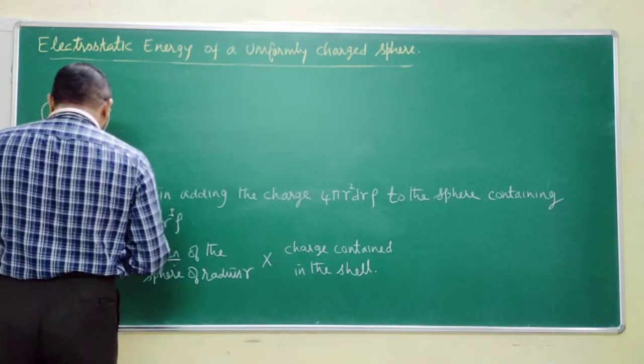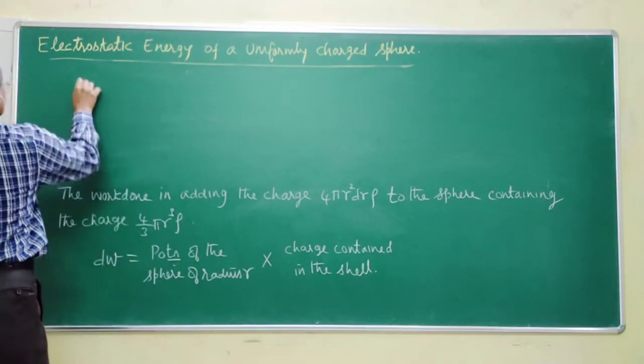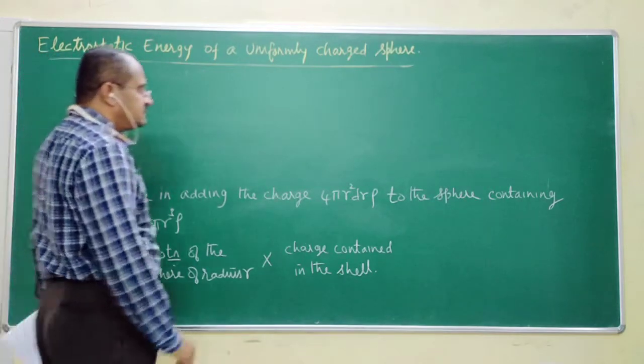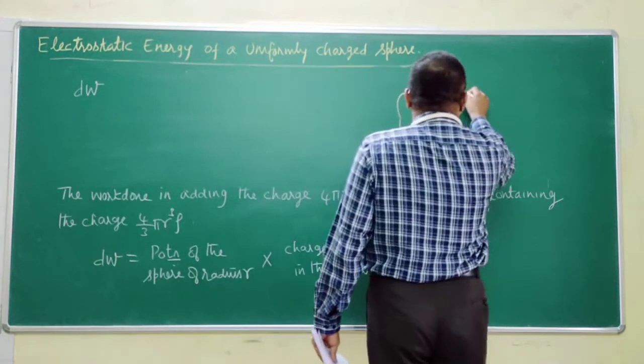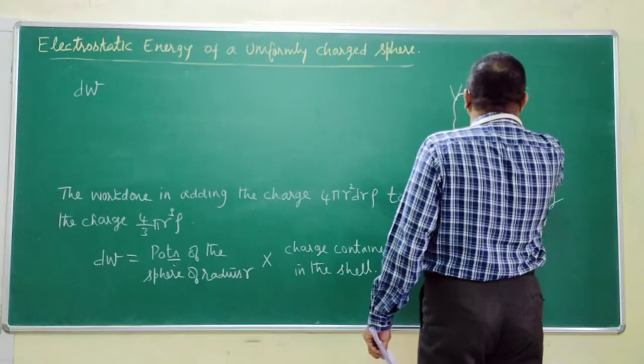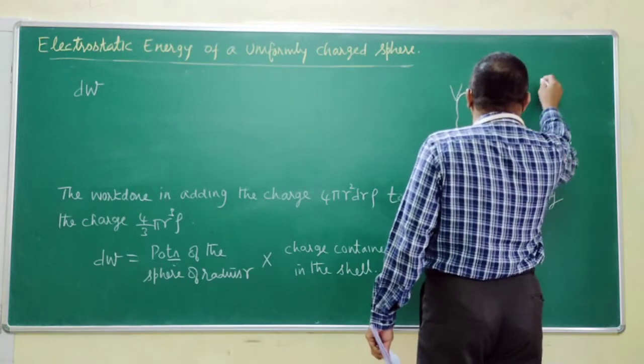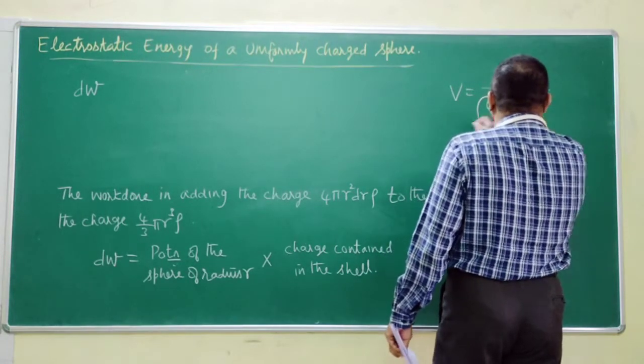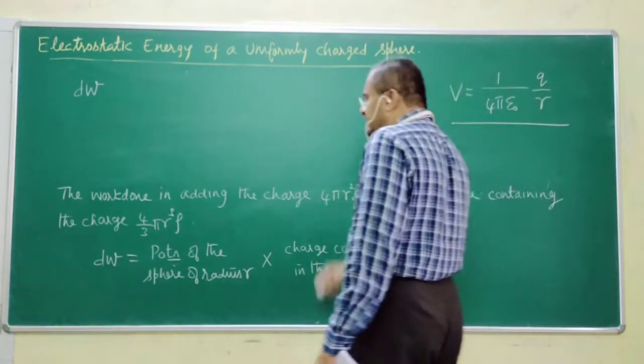Now, I will write dW. Recall, potential is 1 by 4 pi epsilon naught q by r. This is the formula. This is the same thing I am going to use.